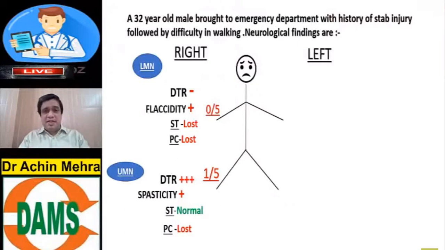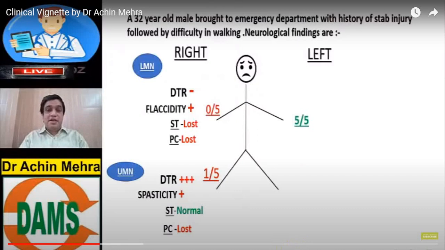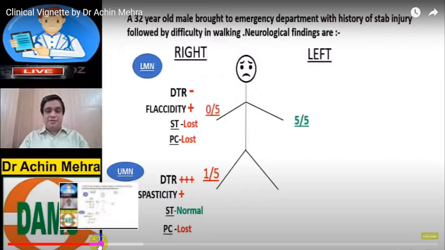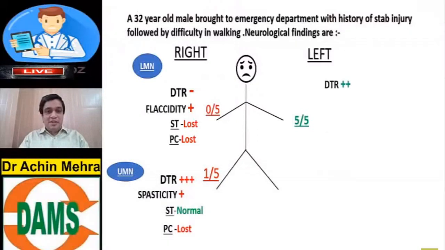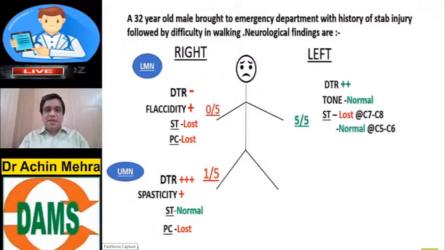Now let's see the opposite side, the left side. The left upper limb of the patient has a power of 5/5. The deep tendon reflexes are normal. The tone is also normal. But in the left upper limb, pain, touch and temperature are lost in the segments C7 and C8 only, while above that, C5, C6, it's normal. The posterior column is also normal in the left upper limb.